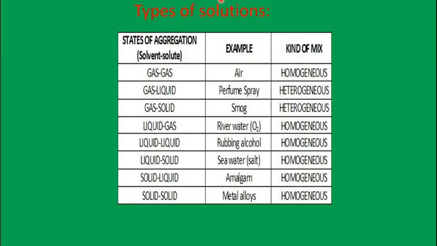Then another example: have you taken aerated drinks like soda? You have seen it. In aerated drinks like soda, carbon dioxide is mixed in water under high pressure. So carbon dioxide is the solute and water is the solvent. That is an example of gas in liquid. Carbon dioxide dissolved in water is an example of gas in liquid solution. Then one more example I told you, air in air. All of you must learn the examples of that and identify what kind of solution it is, which is the solute and which is the solvent in it.